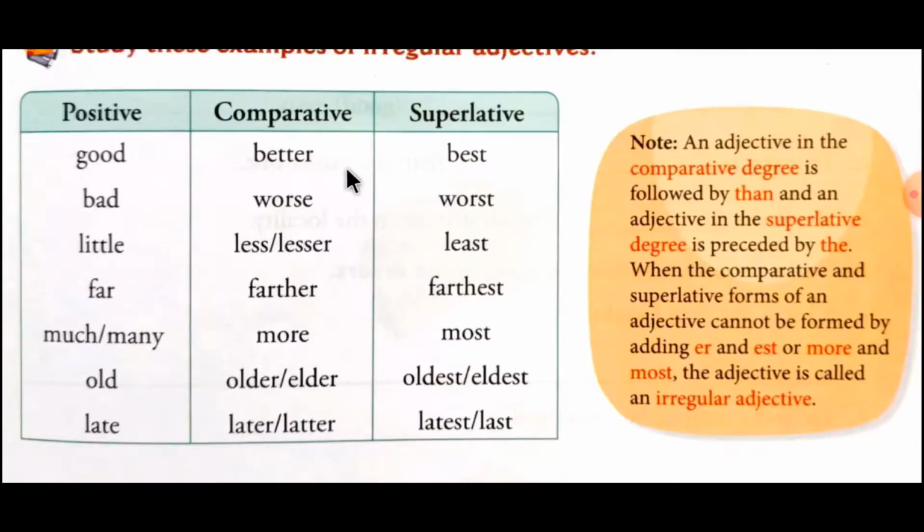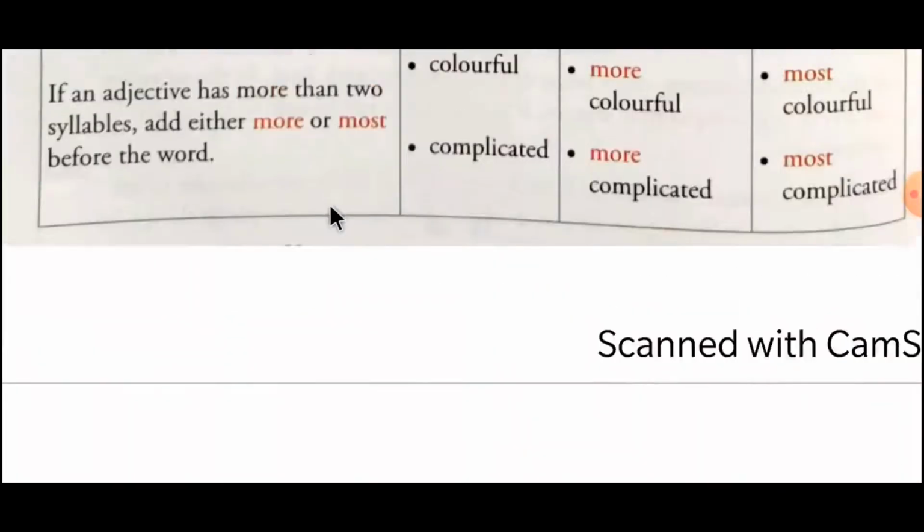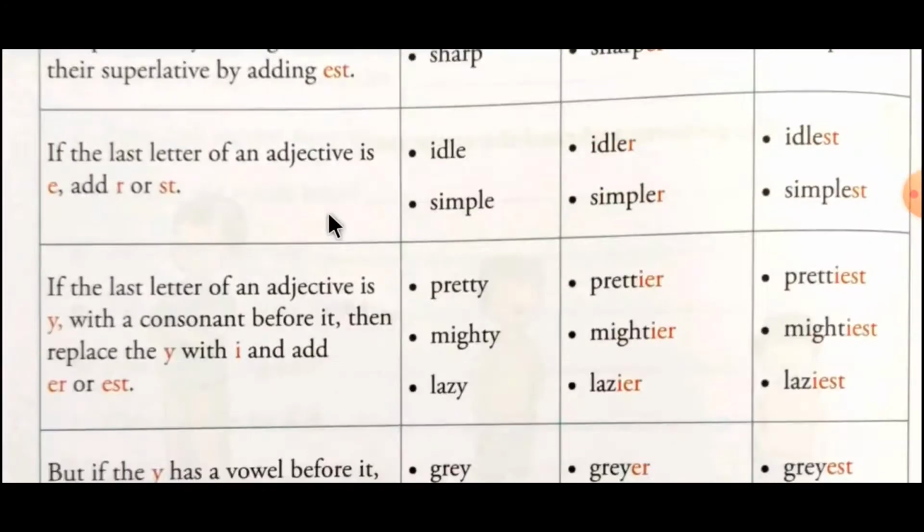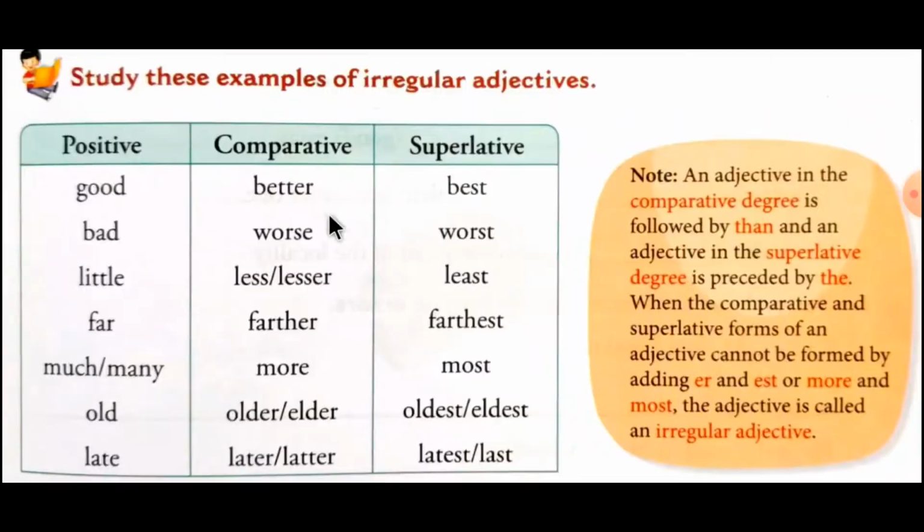So dear students, you can see that all these adjectives are not following any kind of pattern or rule that we have already discussed in the previous table. So these are the adjectives in which we have to keep in mind all these irregular adjectives that do not follow any pattern or any rule, forming from positive to comparative and from comparative to superlative. So these all adjectives are different in their different degree forms.